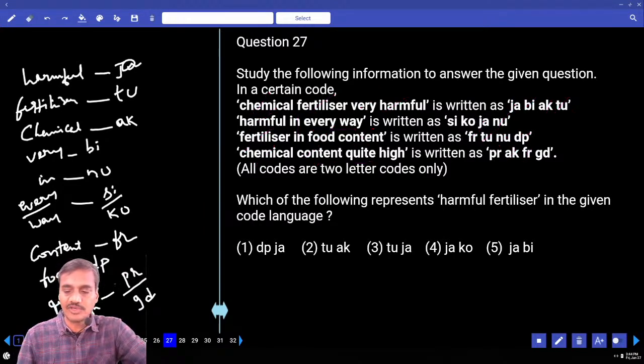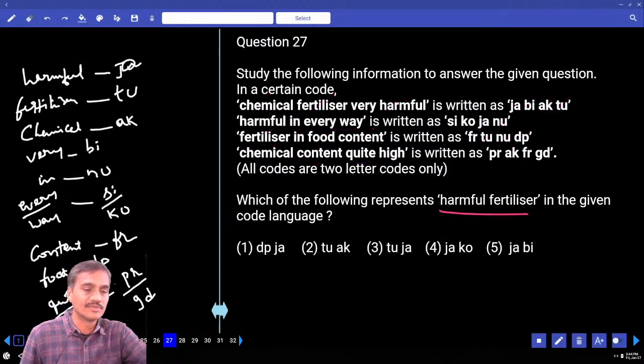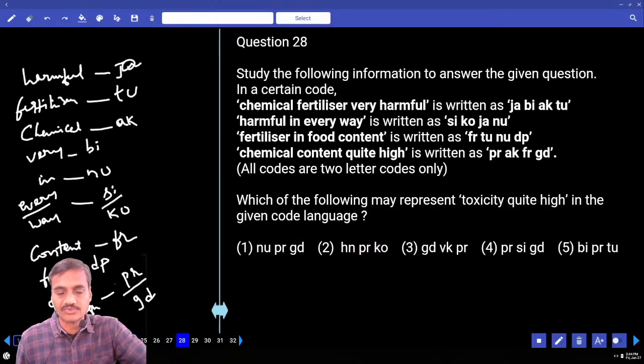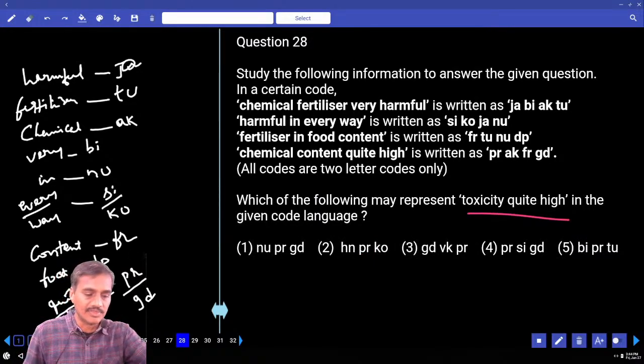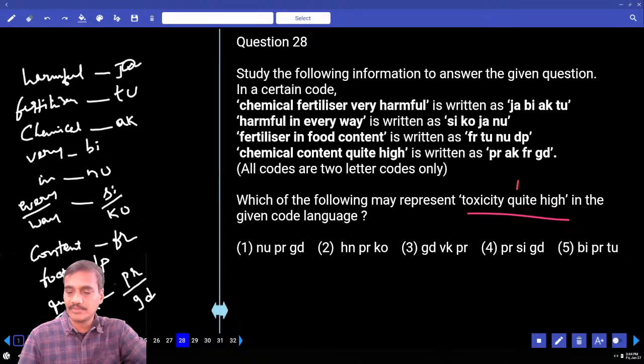Then, which of the following represents a harmful fertilizer? JATU in any order, choice 3, question number 27. 28, which of the following may represent toxicity and quite high? Toxicity is not given anywhere here. Quite and high are PR, GD in any order.